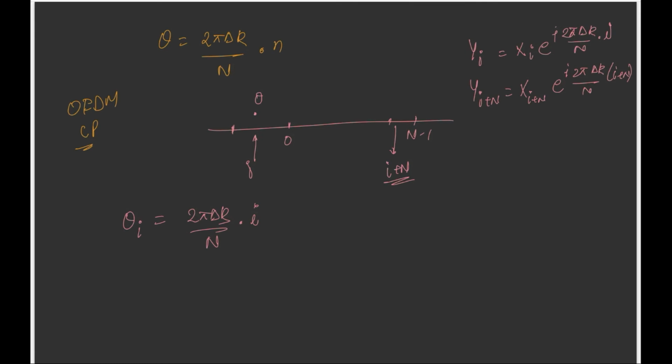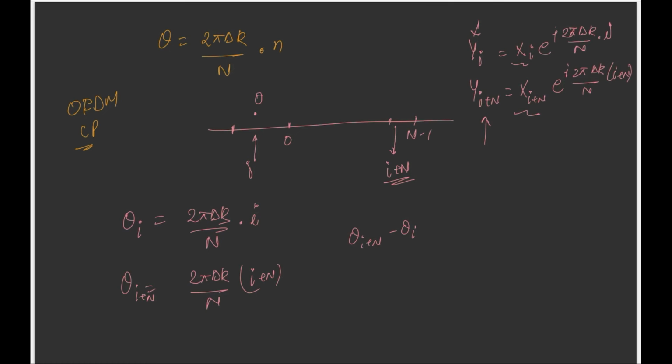Again, I'm not explaining the exact algorithm, just an overview of how with the help of cyclic prefix we can determine CFO. If we know theta I, or 2 pi delta k I plus N, basically we have yi and yi plus N with us. By subtracting their phases, because the xi are the same, since they are part of the cyclic prefix, we can actually determine the CFO.